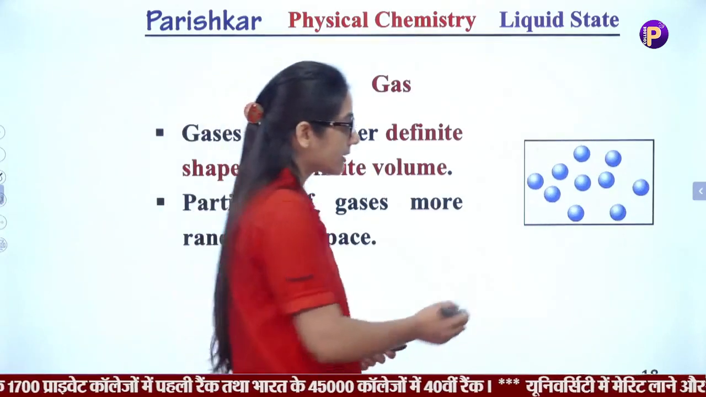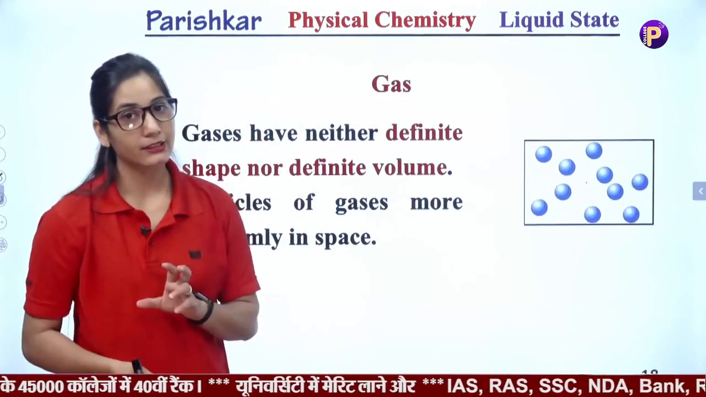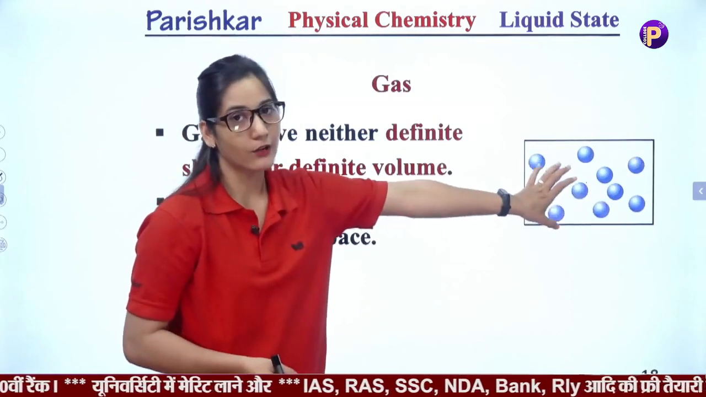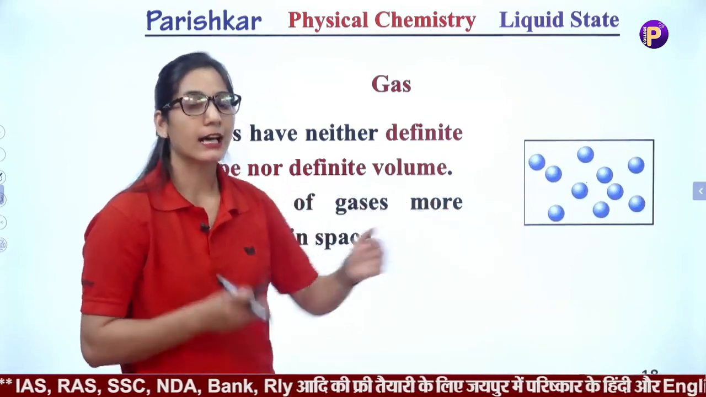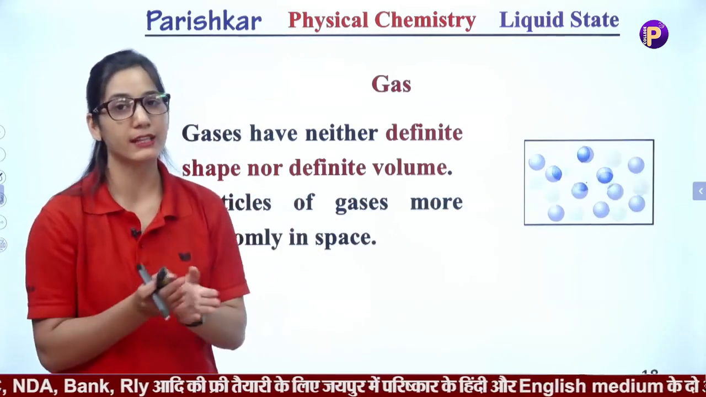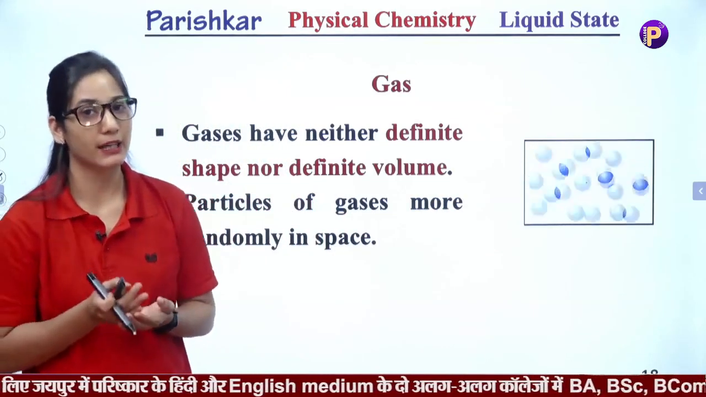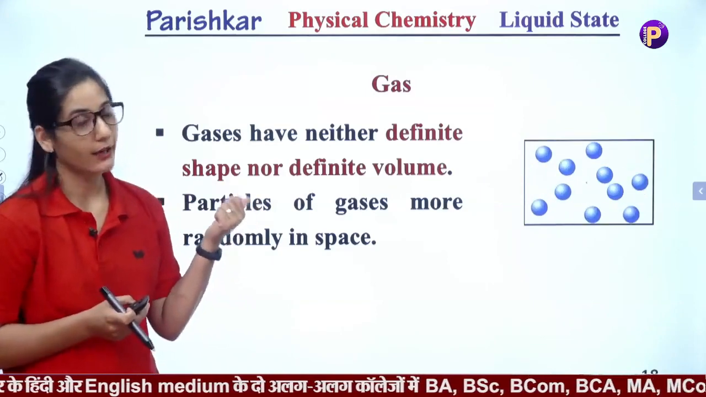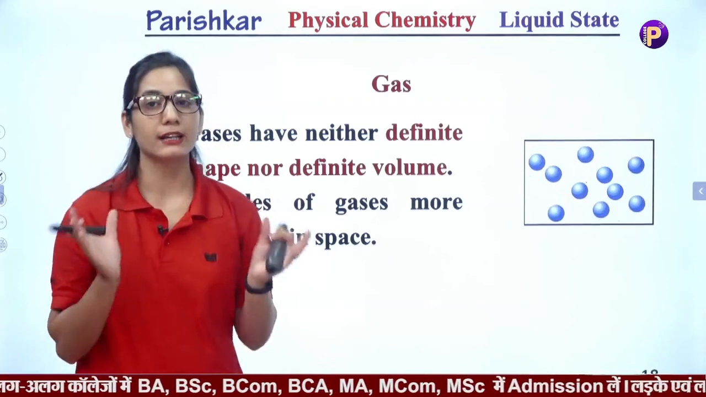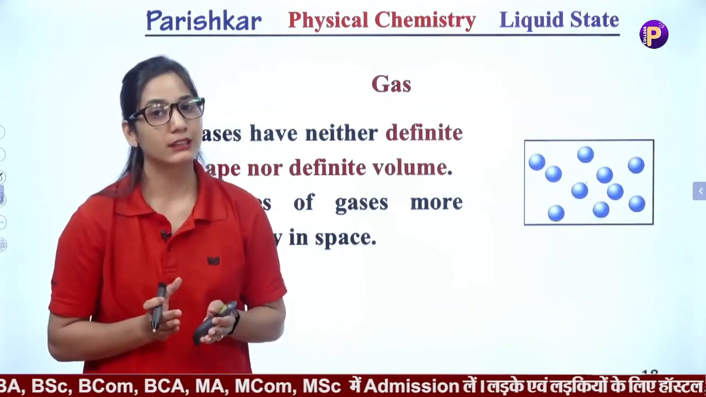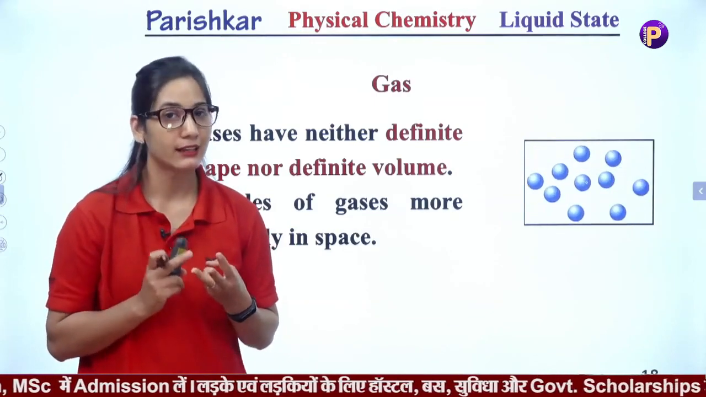It means particles of gases move randomly in space. Whatever container we take, the particles of gases will occupy the whole volume of that particular container, and they can move in the whole space of that container. Gaseous particles move randomly in space because they do not have definite shape and they do not have definite volume, and they occupy the whole shape of that particular container. So this is the basic difference between solid, liquid and gases.